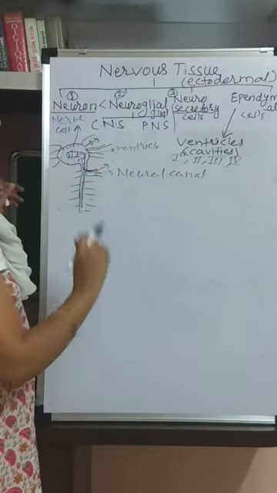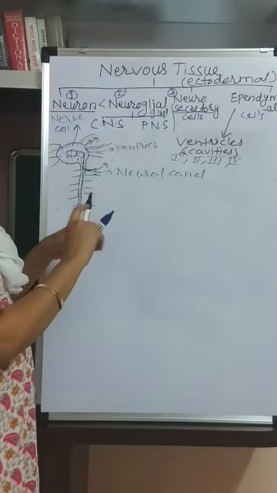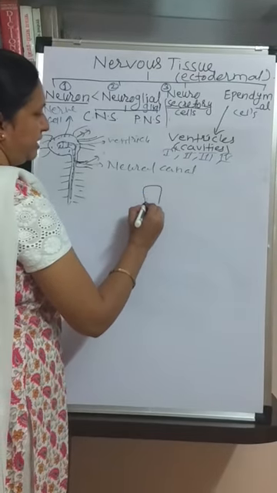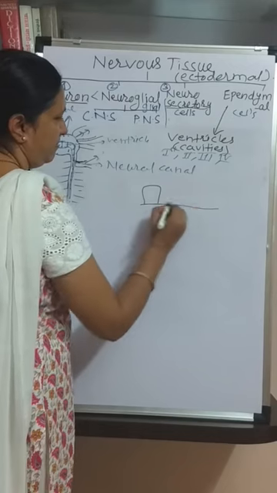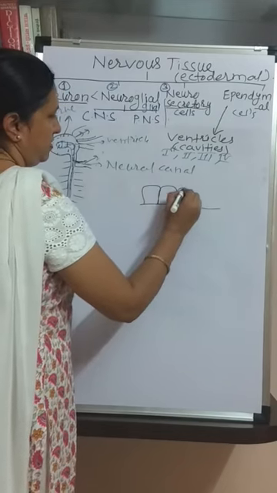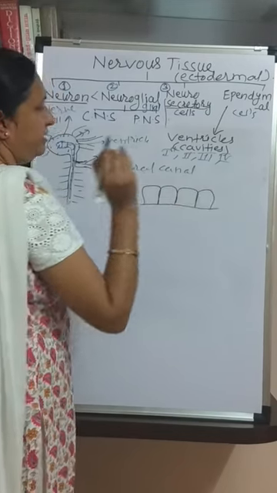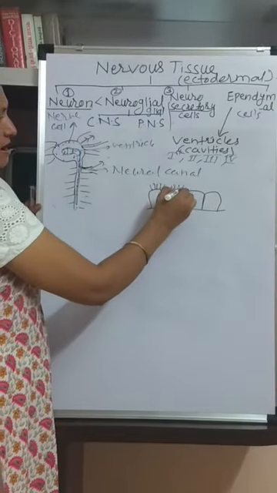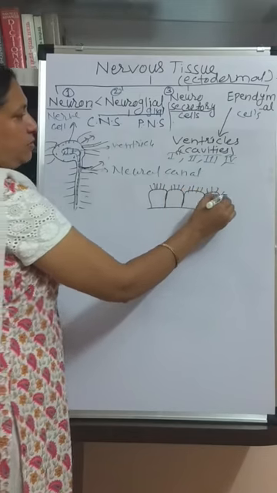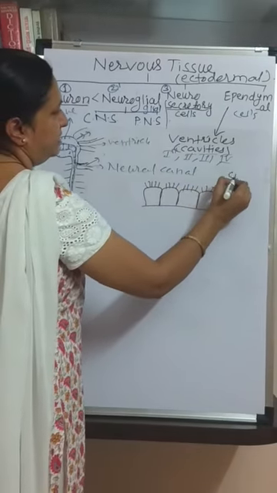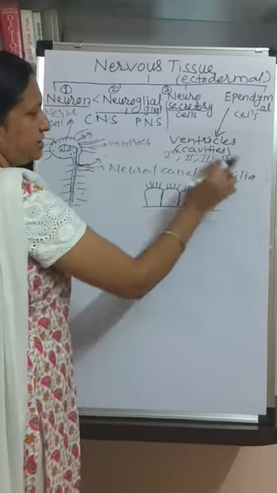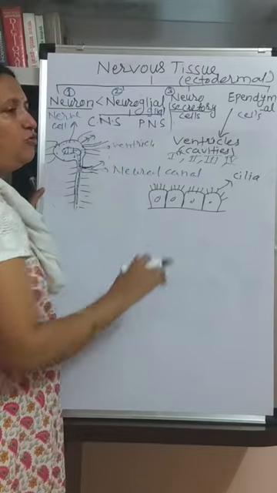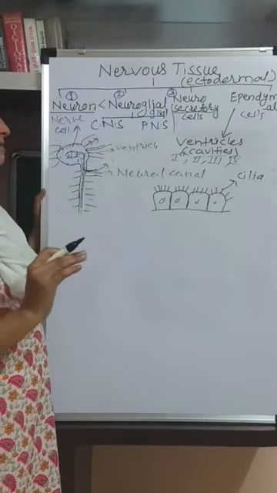Here these cells are present. Particularly ependymal cells are columnar like this, epithelial means single layer, or cuboidal, mainly they are ciliated cells. Cilia means hair-like outgrowth. In 11th we have seen, these small hair-like projections are called cilia, and the cilia are helpful for the movement of particles.